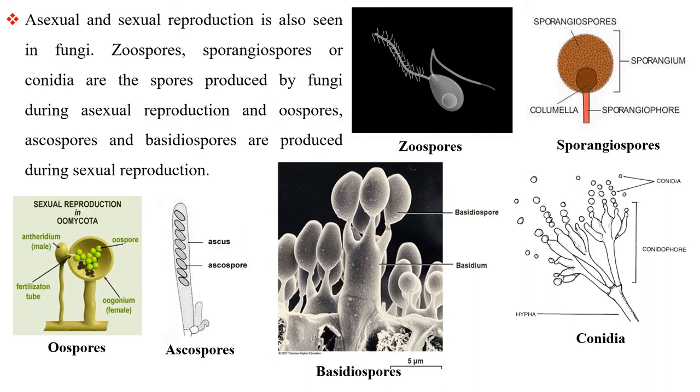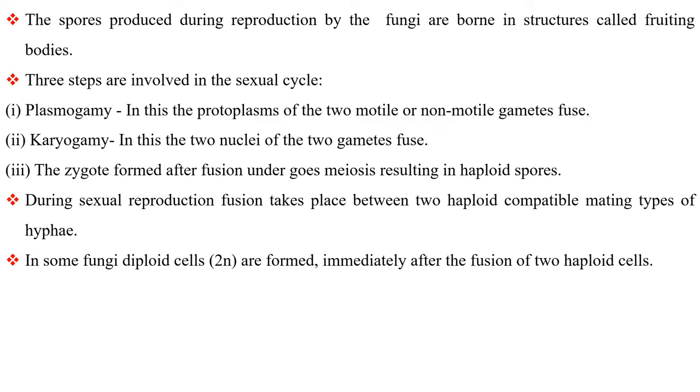Zoospores, sporangiospores, or conidia are the spores produced by fungi during asexual reproduction, and oospores, ascospores, and basidiospores are produced during sexual reproduction. These spores are borne in structures called fruiting bodies. Three steps are involved in the sexual cycle. First, plasmogamy. In this, the protoplasms of the two motile or non-motile gametes fuse. Second, karyogamy. In this, two nuclei of the two gametes fuse. Third, the zygote formed after fusion undergoes meiosis, resulting in haploid spores.